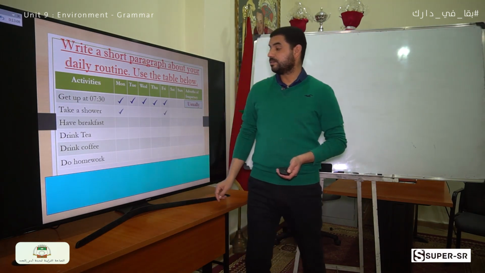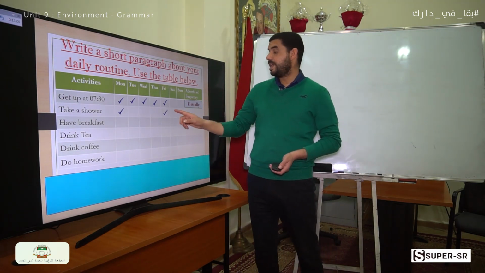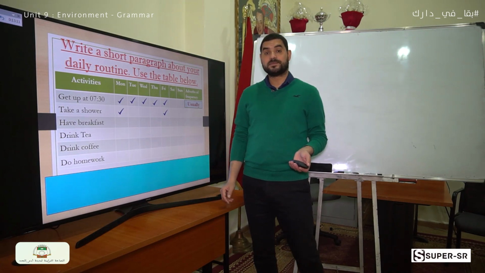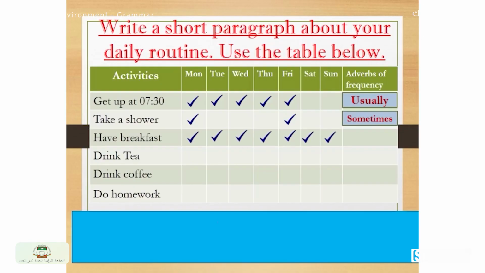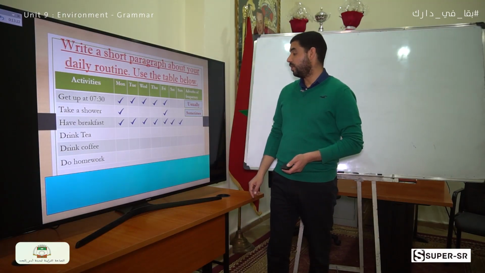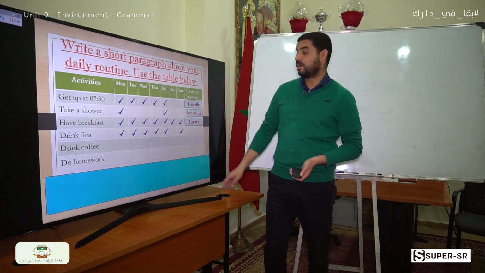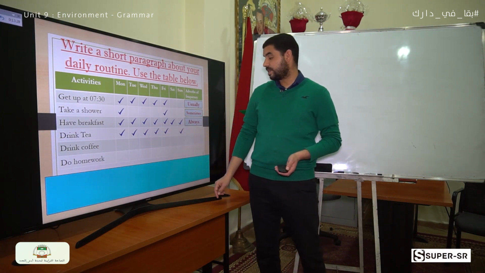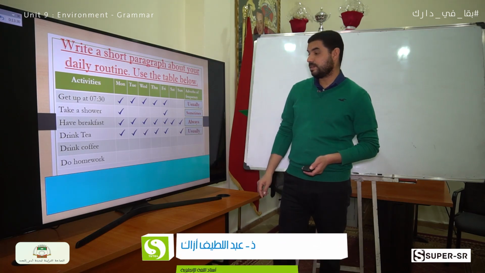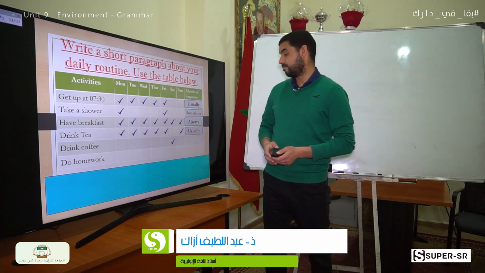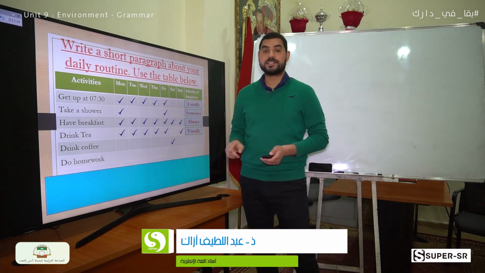I take a shower just on Monday and Friday, which means sometimes. Have breakfast, we have breakfast all of the week. So here we use always. Drink tea, all the week except Saturday. So it's usually. I drink coffee just one day on Saturday.